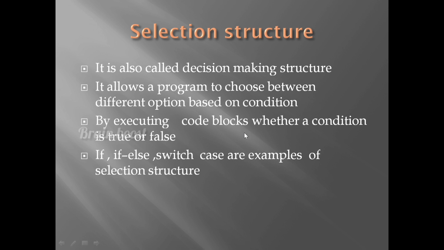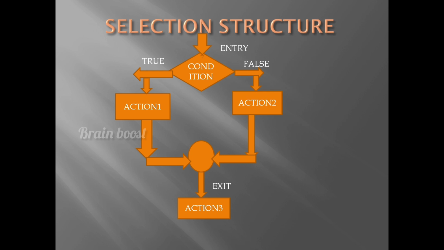If a condition is true, one set of code will be executed. If the condition is false, another set of code will be executed. Example, if else. So, if else and switch case are examples of selection structure. This is called decision making structure. This is the flowchart explanation of selection structure.